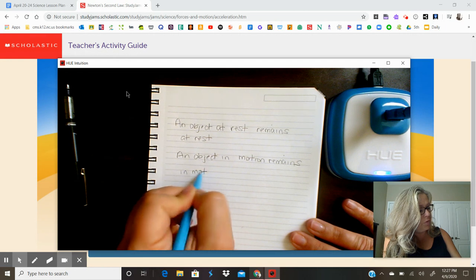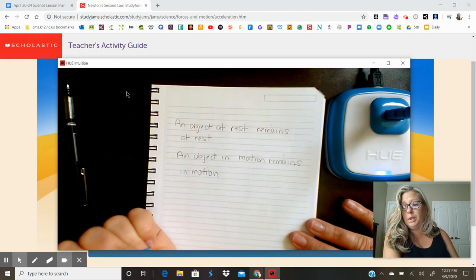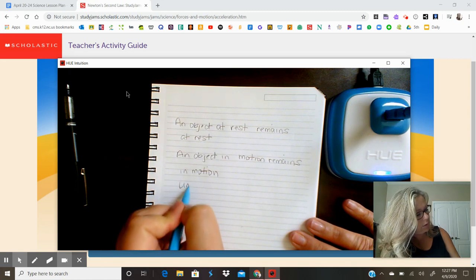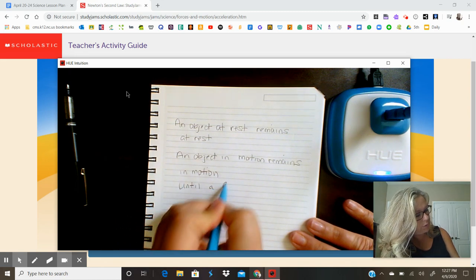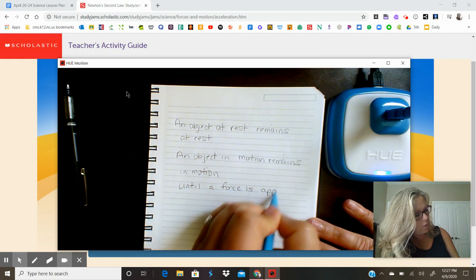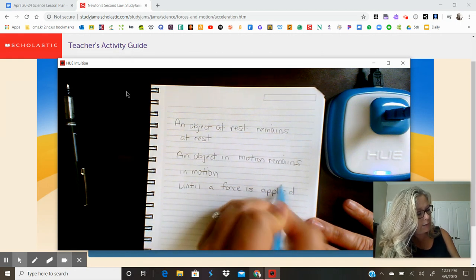And what is the one thing that will make an object stop doing what it's doing? Applying a force. Until a force is applied.